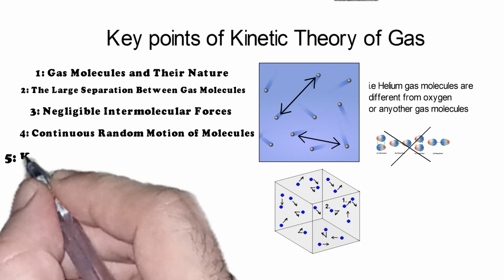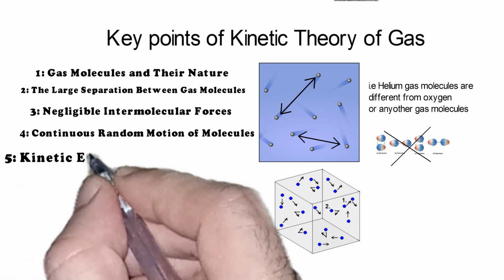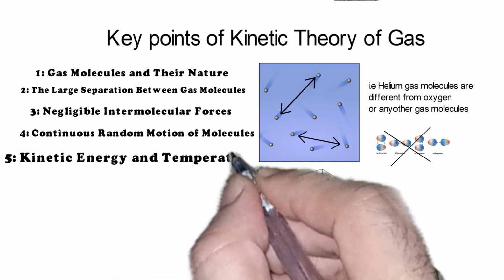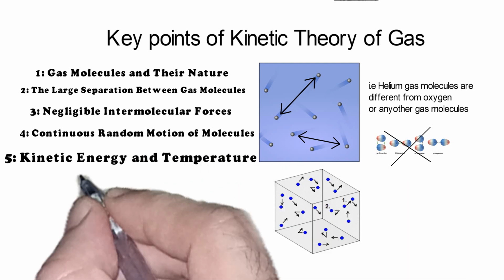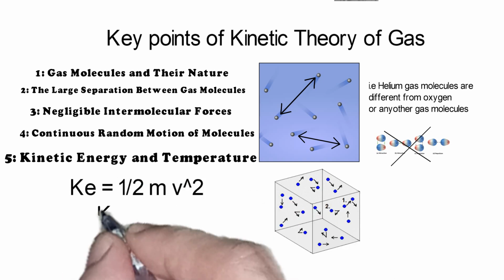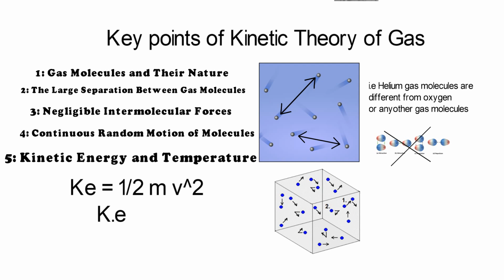Because gas molecules are moving at different velocities, they possess different kinetic energies. However, there is an important relation between kinetic energy and temperature. The average kinetic energy of a gas molecule is directly proportional to the absolute temperature of the gas. As the temperature increases, the molecules move faster.